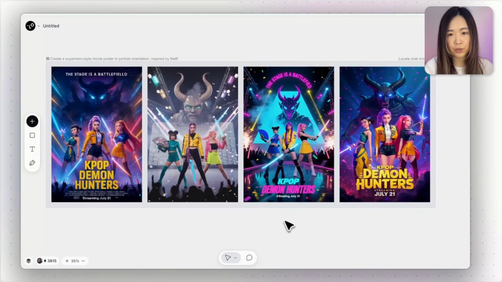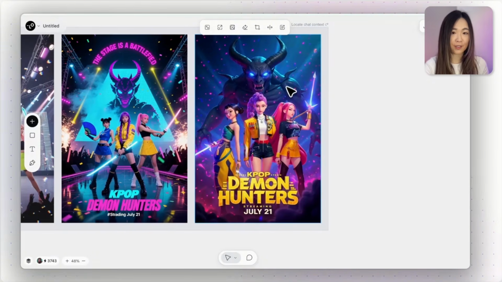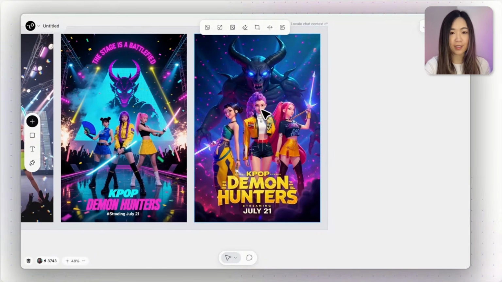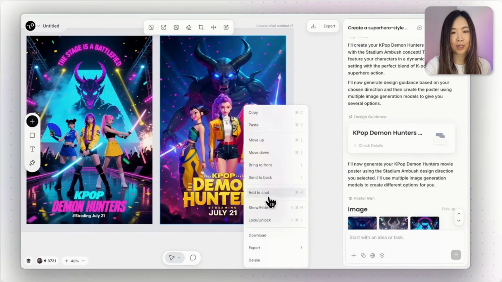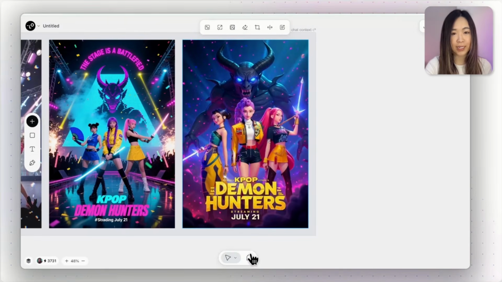Which one should we choose to edit? I think I like this one. It has better character consistency, although it's not completely photorealistic, but I think it works. Now let's make some changes using the Chat with Canvas feature. So traditionally, if you wanted to change any image, you had to right-click and send the image to the chat, use it as a reference, and type out another detailed prompt or paragraph for the AI to understand your changes. But with Chat with Canvas, which we can activate down here, it's much simpler.